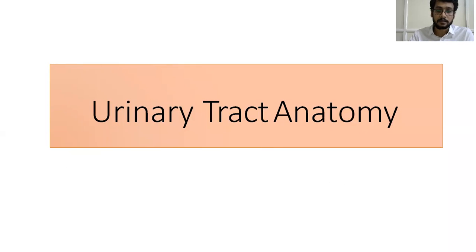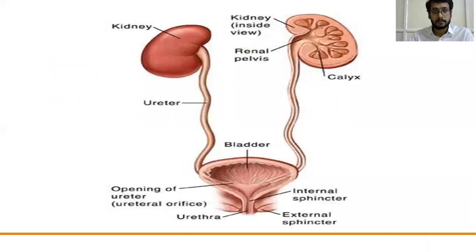So let's see the urinary tract anatomy. I think everyone is well versed with the anatomy of the urinary tract system. That is the urethra, the opening of the urethral orifice, the bladder, internal sphincter, external sphincter, and the ureter, the kidneys, renal pelvis system, and the calyces.